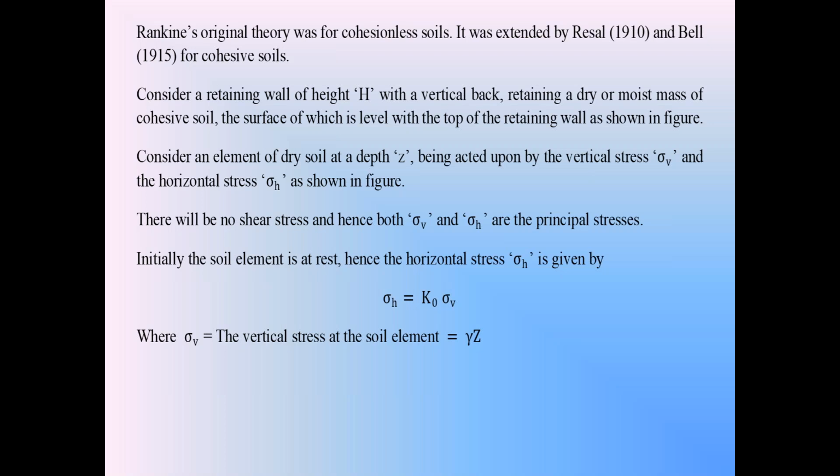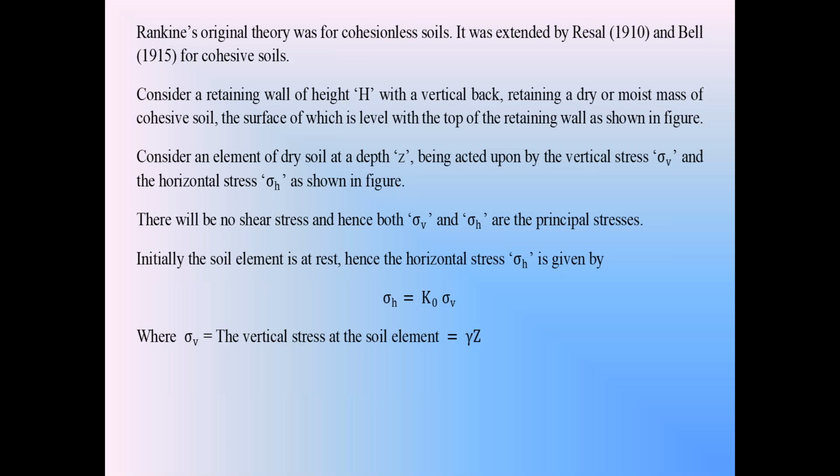Originally, Rankin's earth pressure theory of 1857 is applicable only for cohesionless backfill. But later on, Russell in 1910 and Bell in 1915 modified it so that it is also applicable to Kosu backfill.